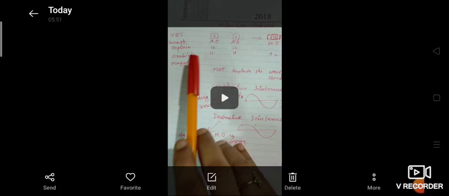That means it is stable. So go through this and read your textbook also. In your textbook, many examples are given. Learn the textbook content.